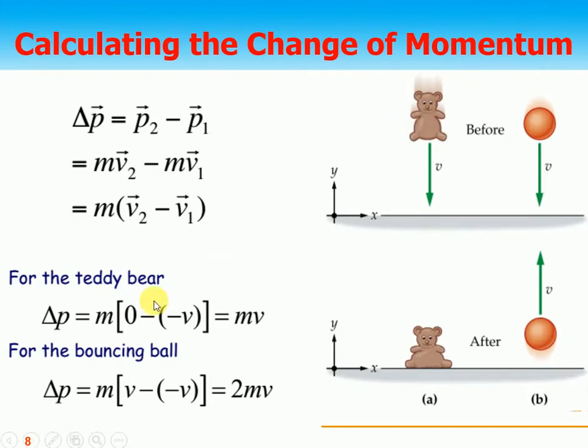Let's see for the teddy bear. Of course, its initial velocity is 0 and the final velocity is minus v. Why am I saying minus v? Because if we take y in the upward direction, the change in momentum is mv, right? And for the bouncing ball, which strikes and goes back, the final velocity is v and the initial velocity is minus v, so its change in momentum is 2mv. Since the mass is constant, the change in velocity will give you the change in momentum.